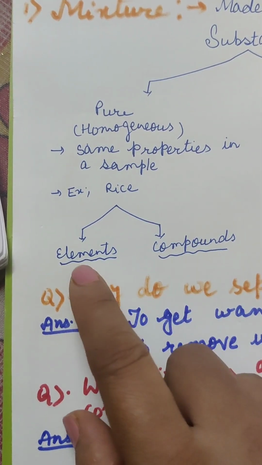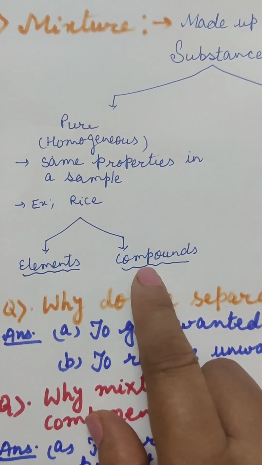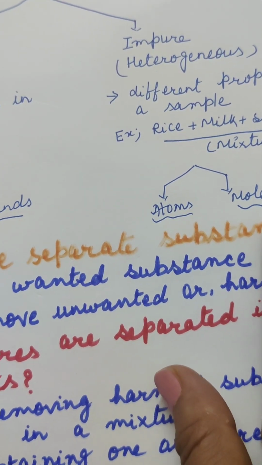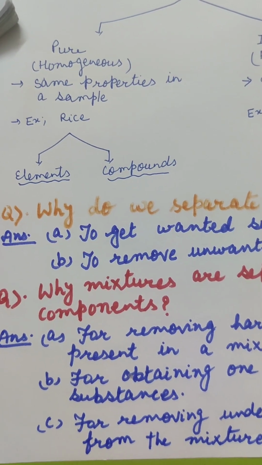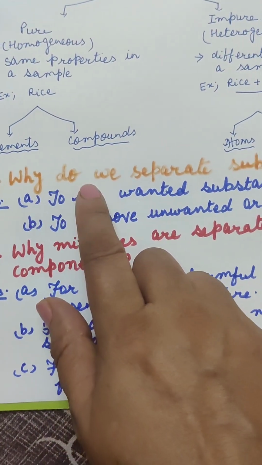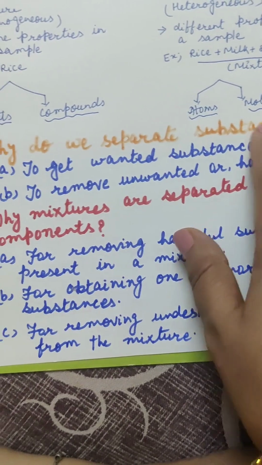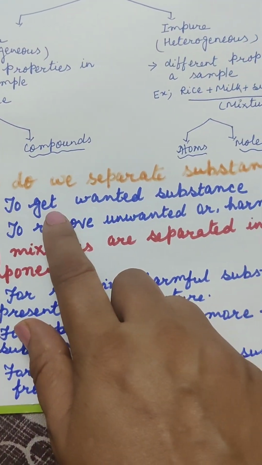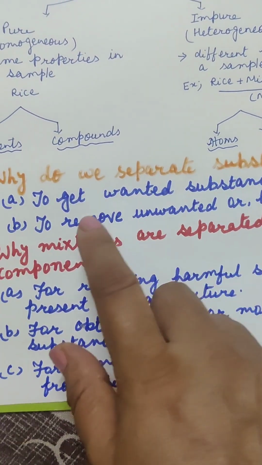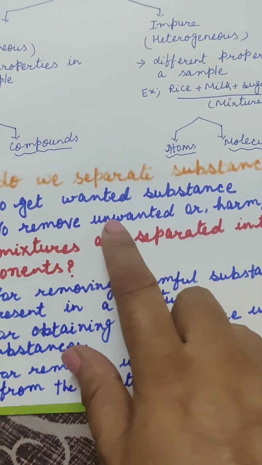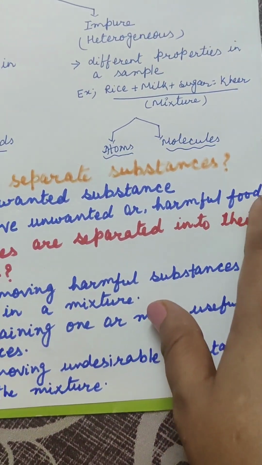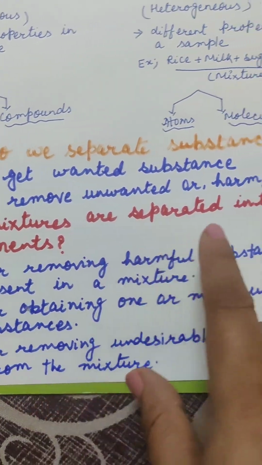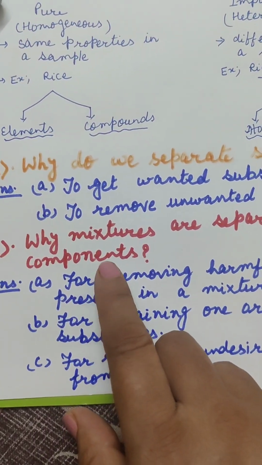Pure substances can be divided into elements and compounds, while impure substances can be divided into atoms and molecules. The first question comes: why do we separate substances? We separate substances to get the wanted substance and to remove unwanted or harmful substances. Then the next question comes: why are mixtures separated into their components?